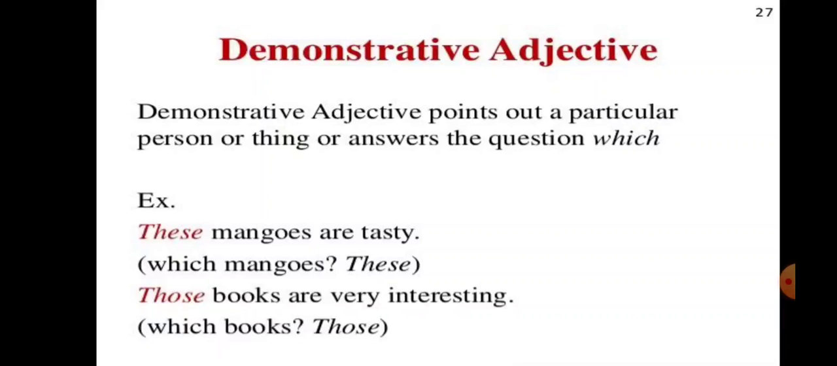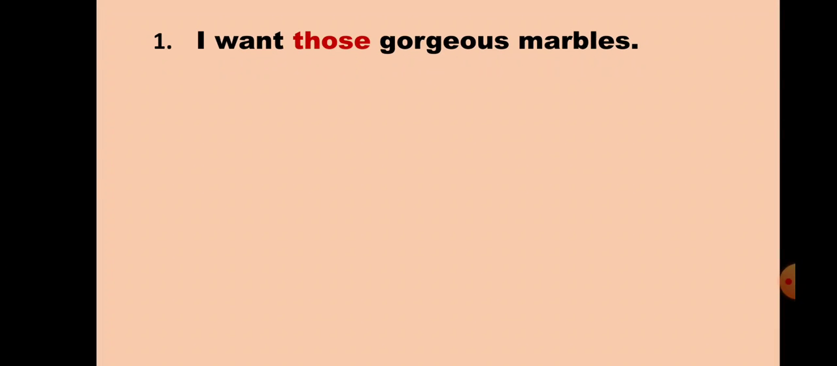Next is those books are very interesting. Which books are very interesting? Those. So the word those we have used in this sentence to point out the books, which books we are talking about. So in this sentence the word those is a demonstrative adjective. So when we use a demonstrative word to point out anything, or when it answers the question which, that will be a demonstrative adjective. Let's see a few more examples of demonstrative adjective.